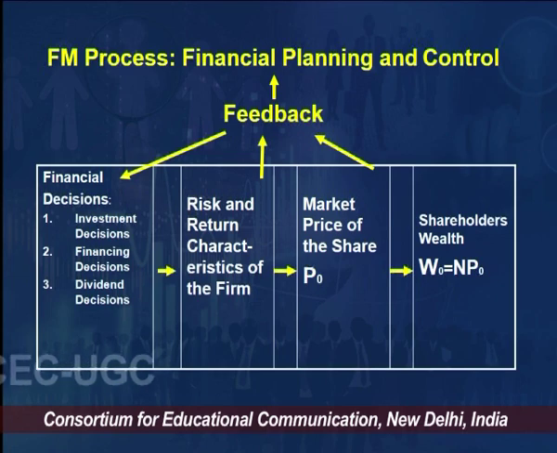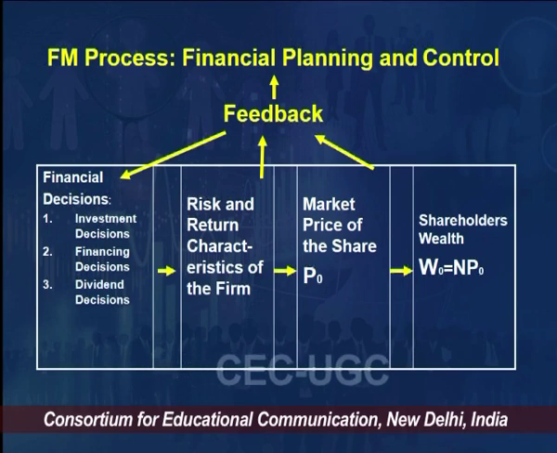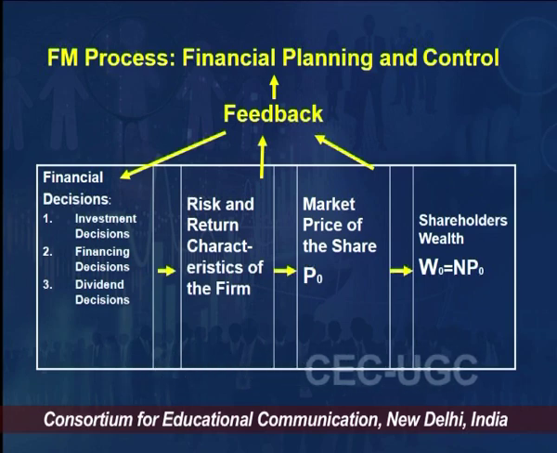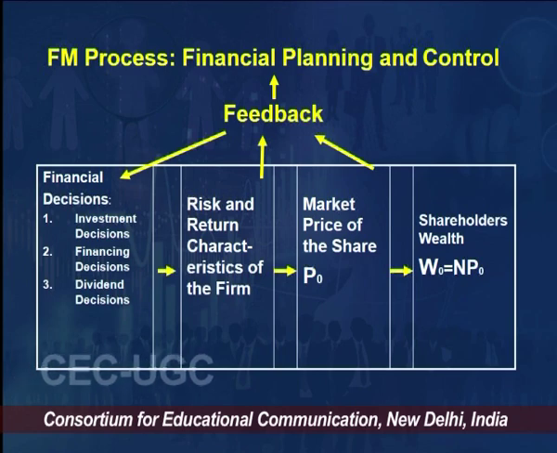This is decided based on the three decisions, and who is taking those three decisions? The finance guy is taking those three decisions, right? Investment, financing and dividend decisions are the purview of the finance manager or controller of finance. So these three decisions are of ultimate importance, because they are going to affect the shareholders' wealth, and that is the ultimate thing.